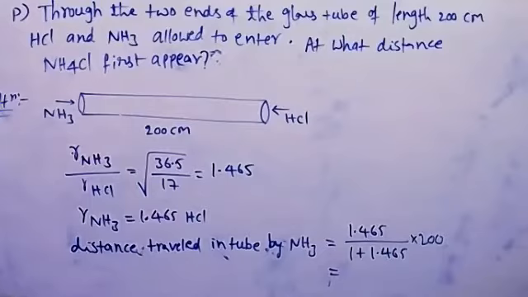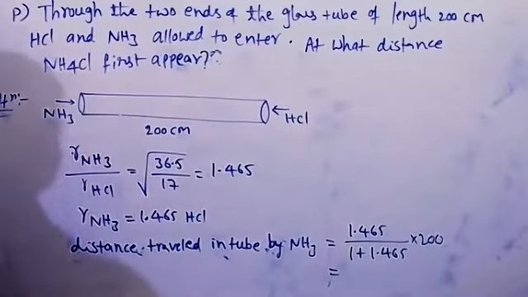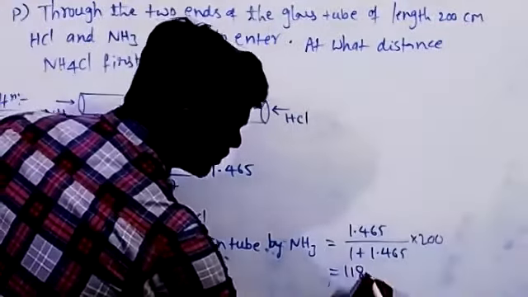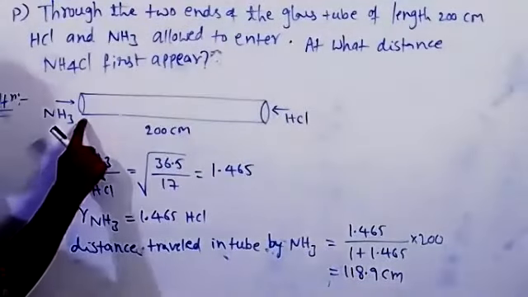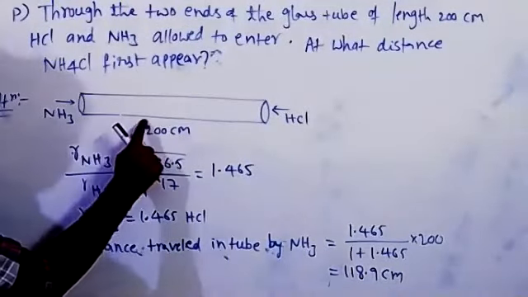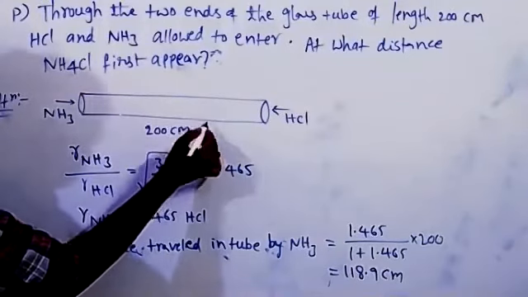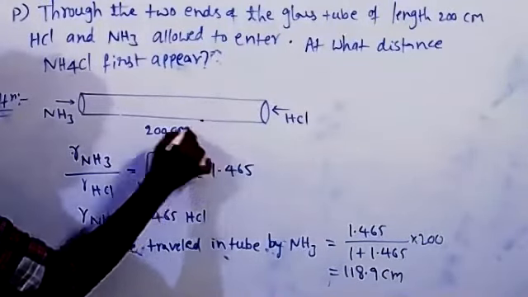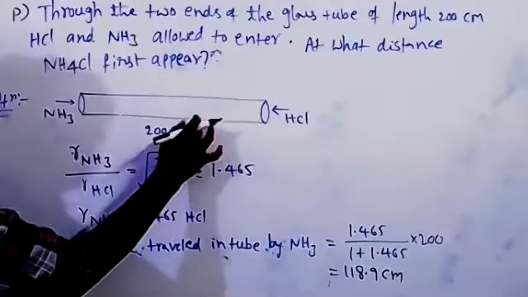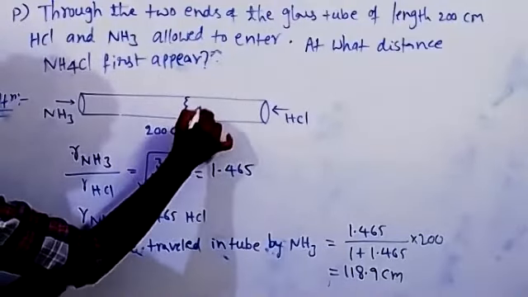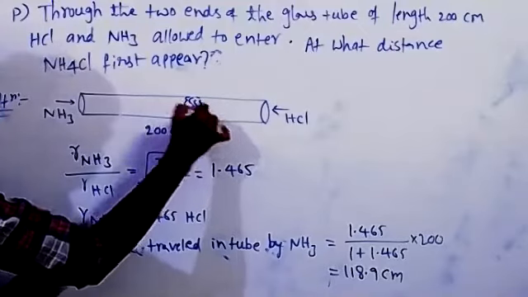Its value is 118.9 centimeters. So ammonia moves 118.9 centimeters, and at the same time the remaining distance is traveled by HCl. Here we are observing ammonium chloride.